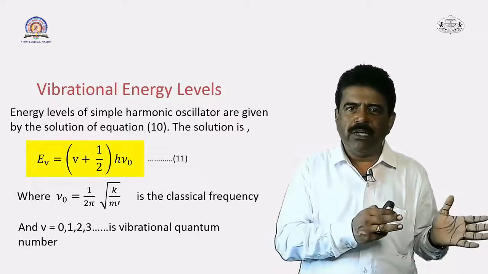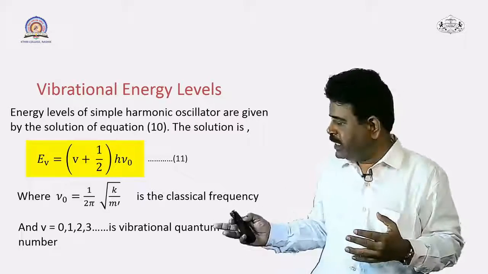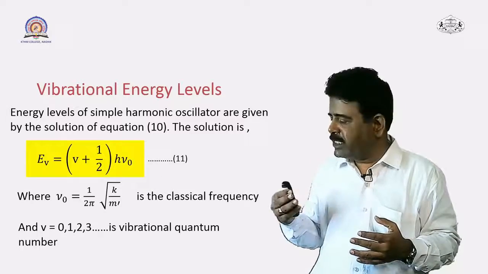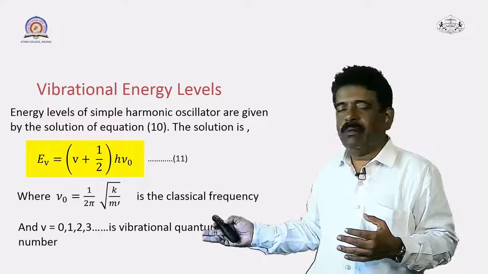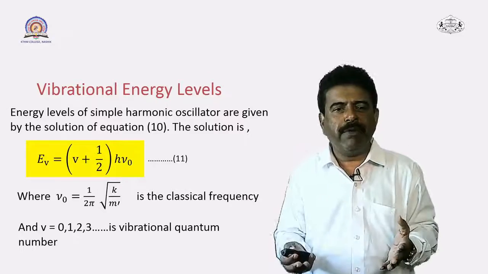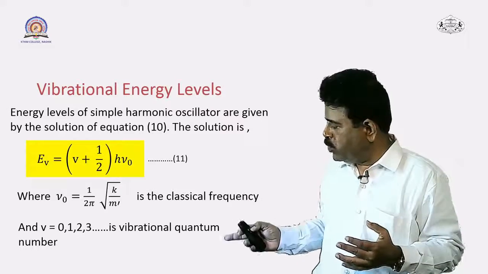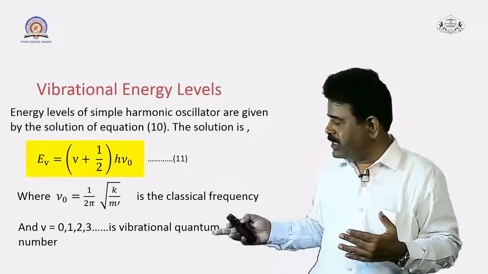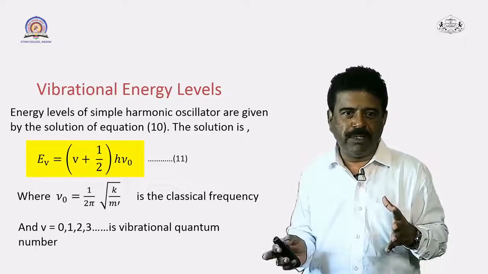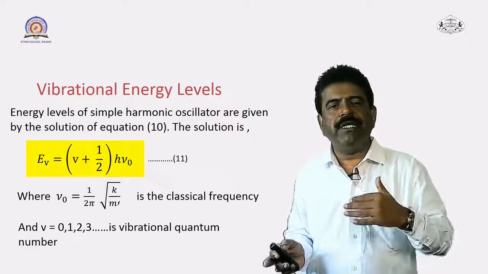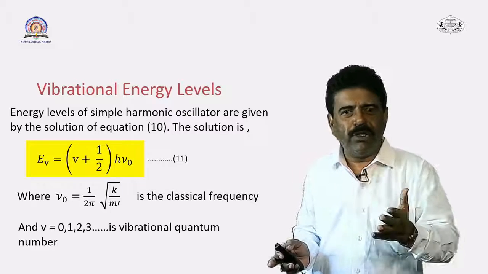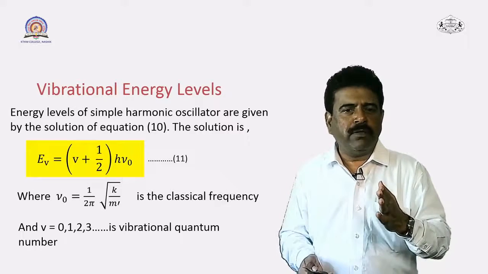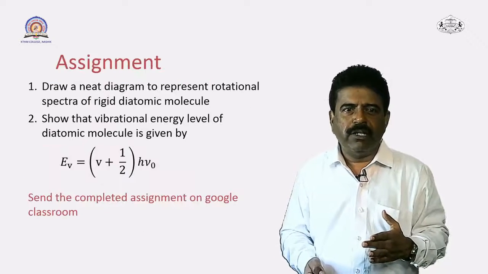Just like while studying the rotational spectra we have seen the rotational quantum number, here also in this particular case the vibrational quantum number is V, and it has the values 0, 1, 2, 3 and so on. So, the vibrational energy is also quantized. This is very important. Vibrational energy levels of the diatomic molecule are also quantized. So, this is an important conclusion from this particular equation.